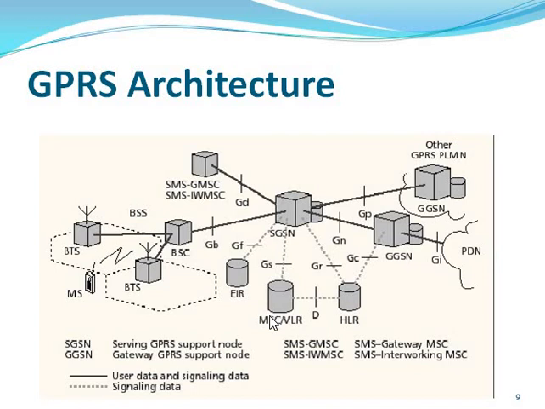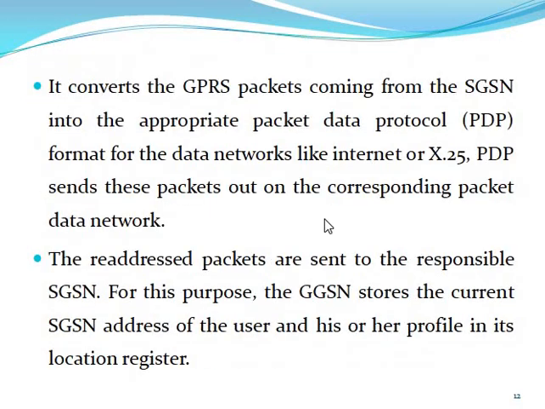The sender sends the packet in one format and the receiver uses a different format. So all the packet protocols are managed by the GGSN. The main use is that the sender sends the packet format and the receiver receives the corresponding data network packet format, which is the responsibility of the GGSN.